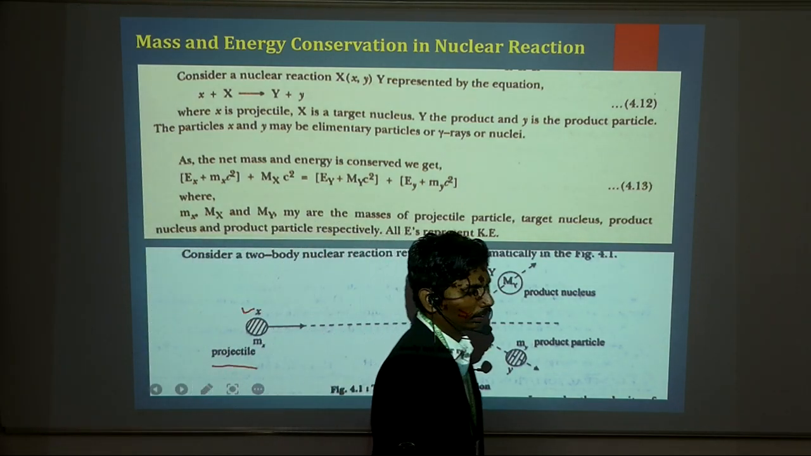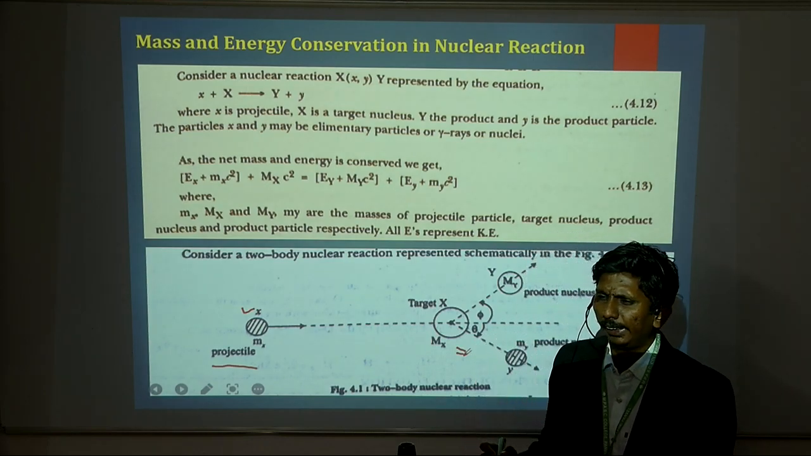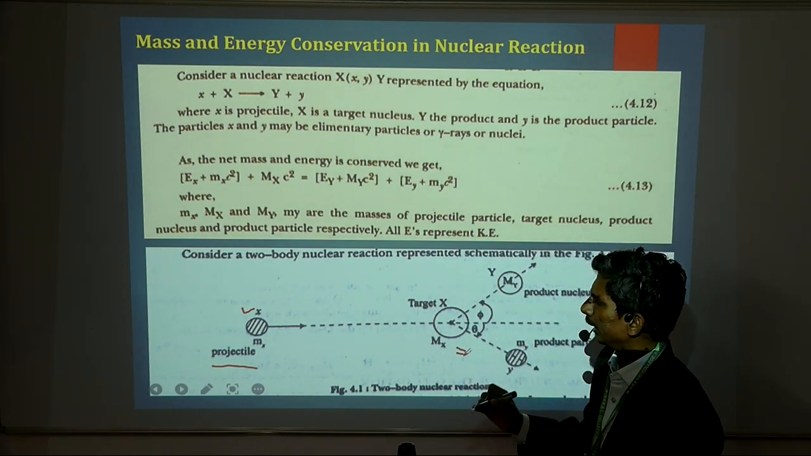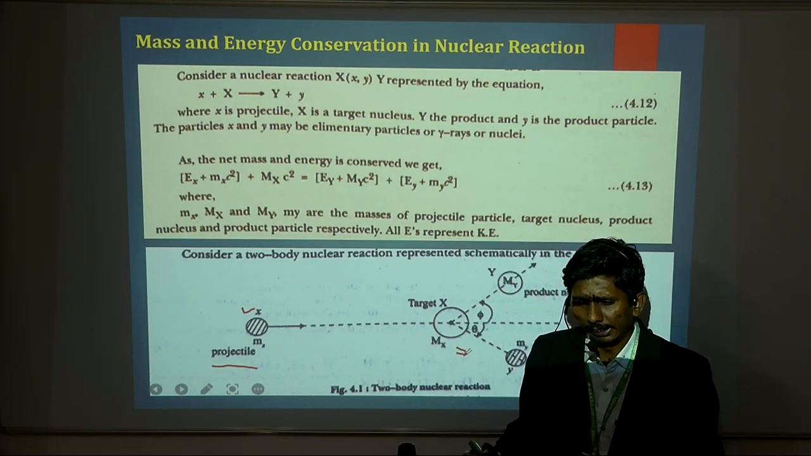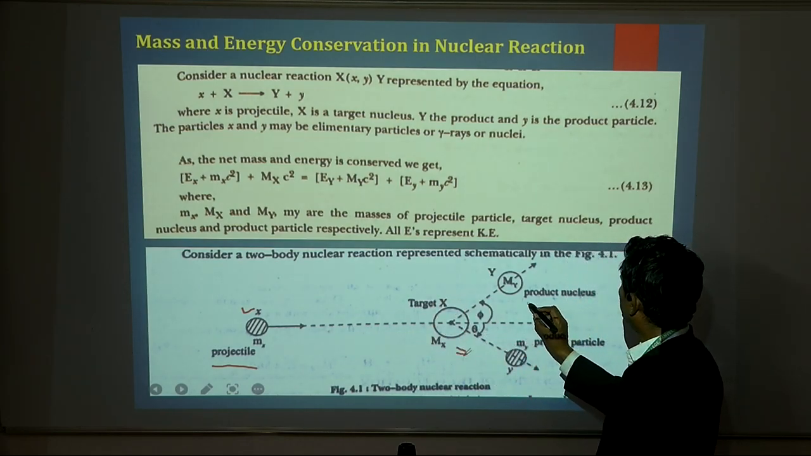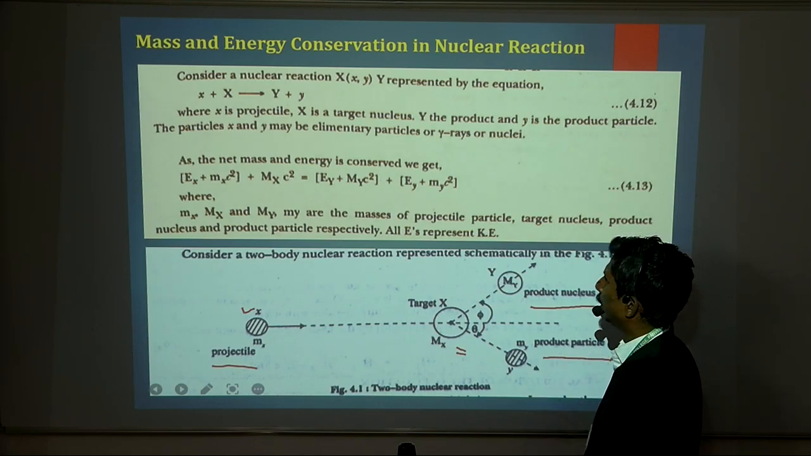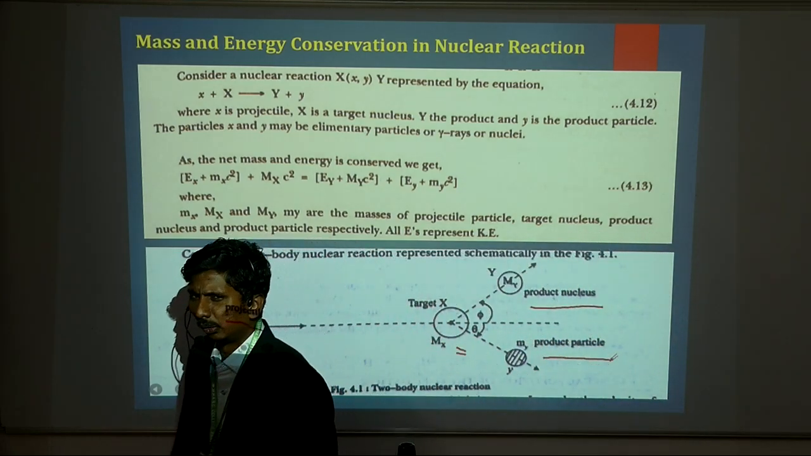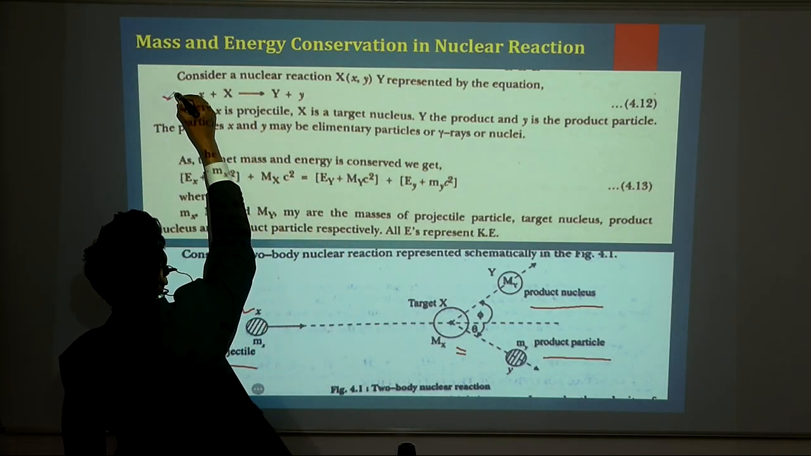The target is the nucleus on which highly energetic particles are bombarded, and due to this interaction what happens? The target is split into the product nucleus, and in addition there is a product particle, and this type of reaction is called a nuclear reaction. So with the help of some parameters we discuss the nuclear reaction.